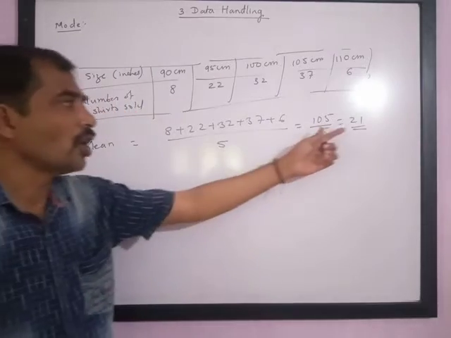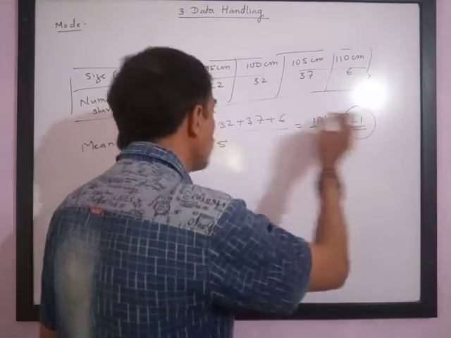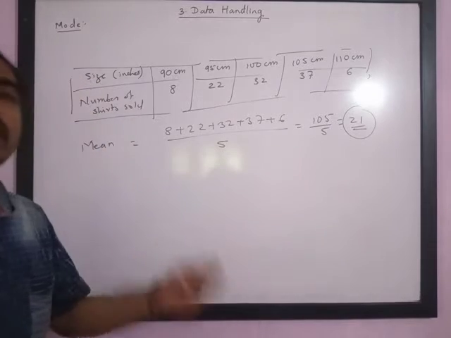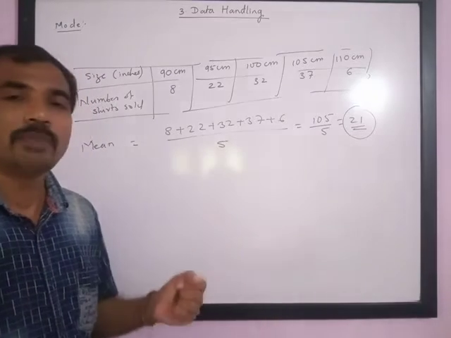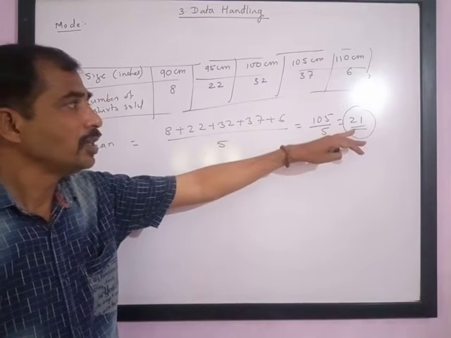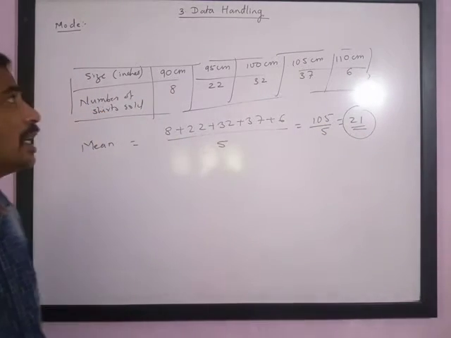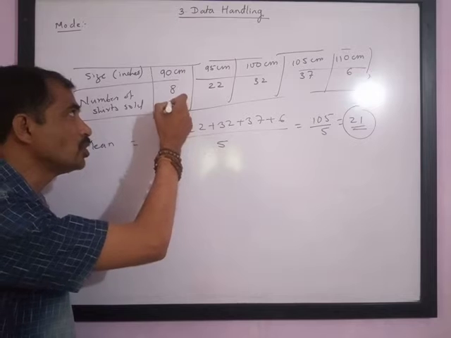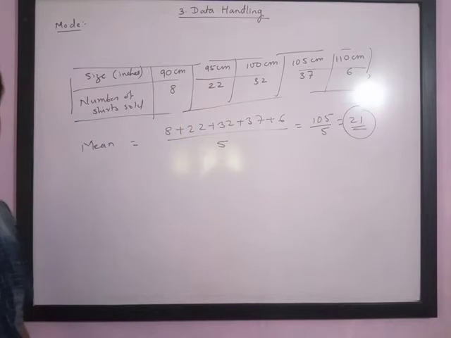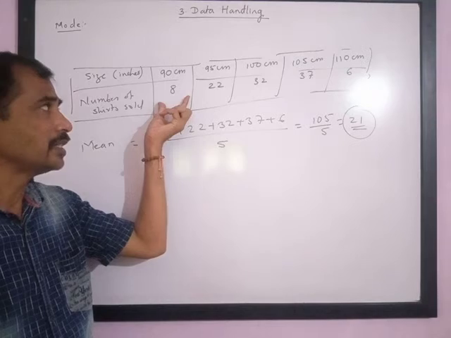So if a shopkeeper gives the order of 21 shirts of each size to be sold next time, will he be in profit? You will understand that he will not be able to sell 90 centimeter shirts because demand from the customer is very less.